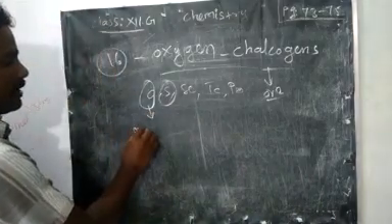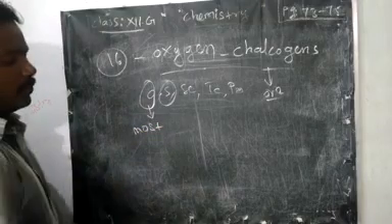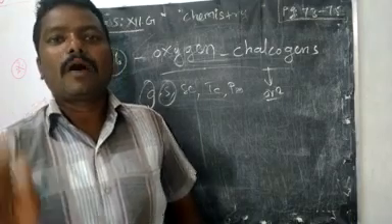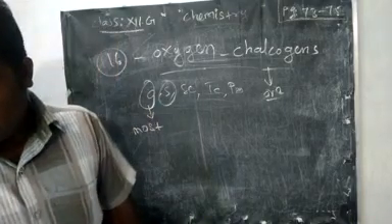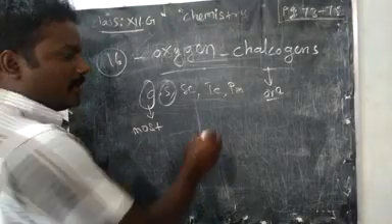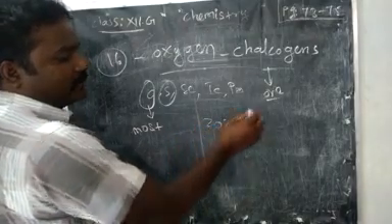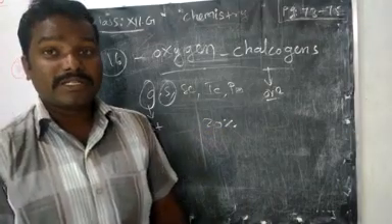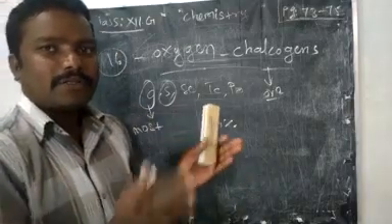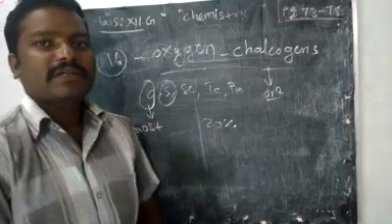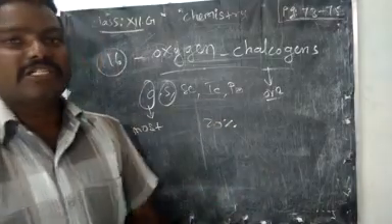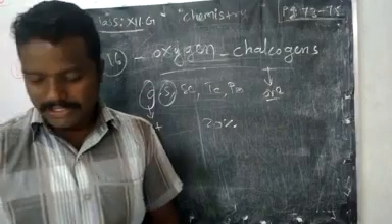So the most abundant element on earth is oxygen. In the atmosphere it is 20%, by volume as well as by weight.